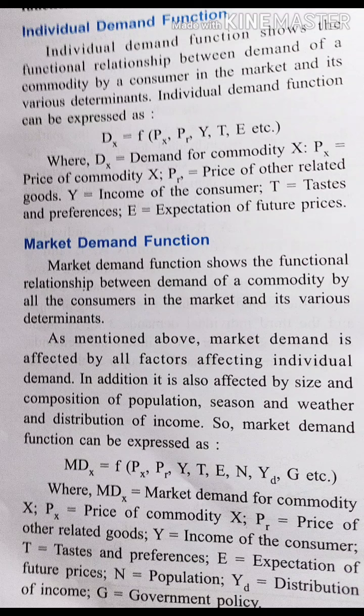and its various determinants. Okay, now if you want to express this, again you can see MD. MD stands for what? Market demand, fine, of a commodity X. They have shown it. Now F is function. Now P is the population in the market. Again it will go on as it is. But then the determinants which are functioning in the market, that means which are active in the market. Again we will study this topic in detail ahead.